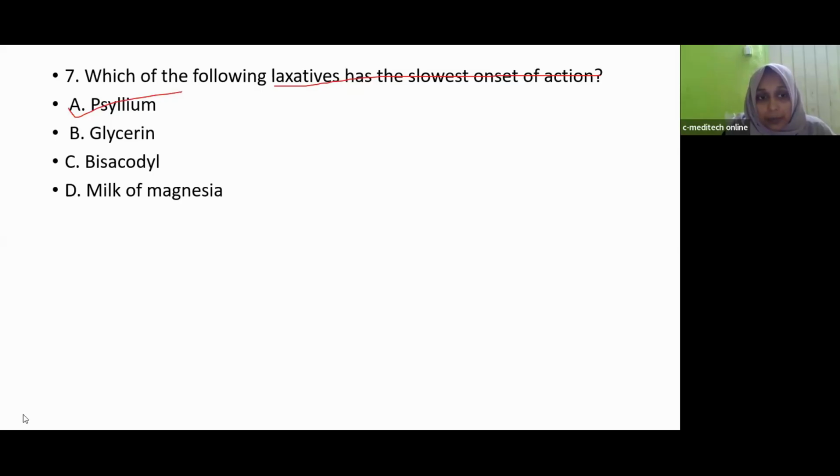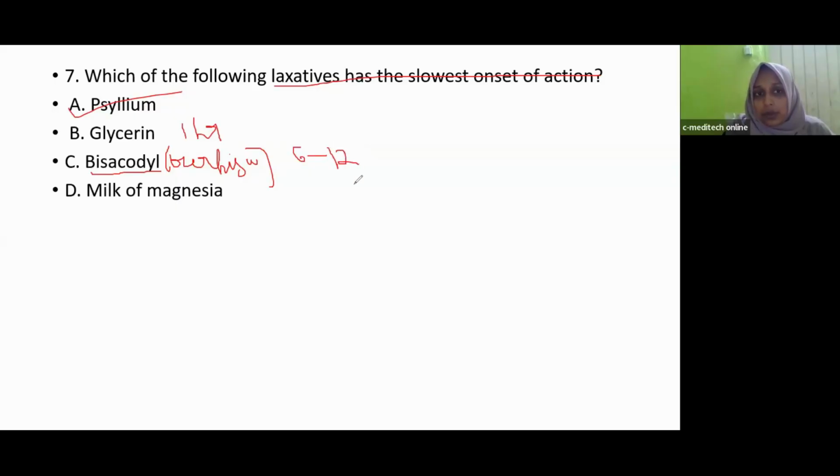And glycerin, if we use a glycerin suppository, the action will be produced within 1 hour. Then bisacodyl, it is an OTC medication. If we take it at bedtime, it will produce the laxative action within 6 to 12 hours mostly.